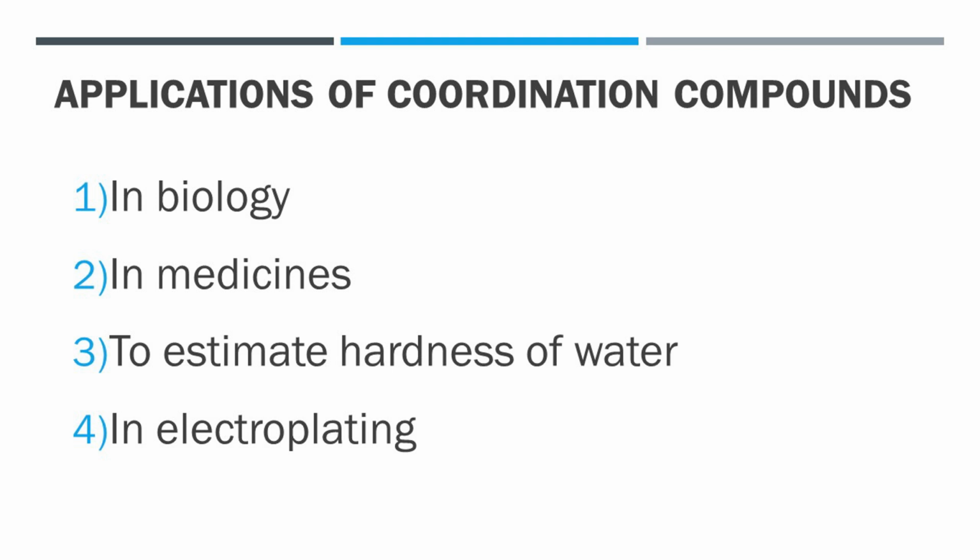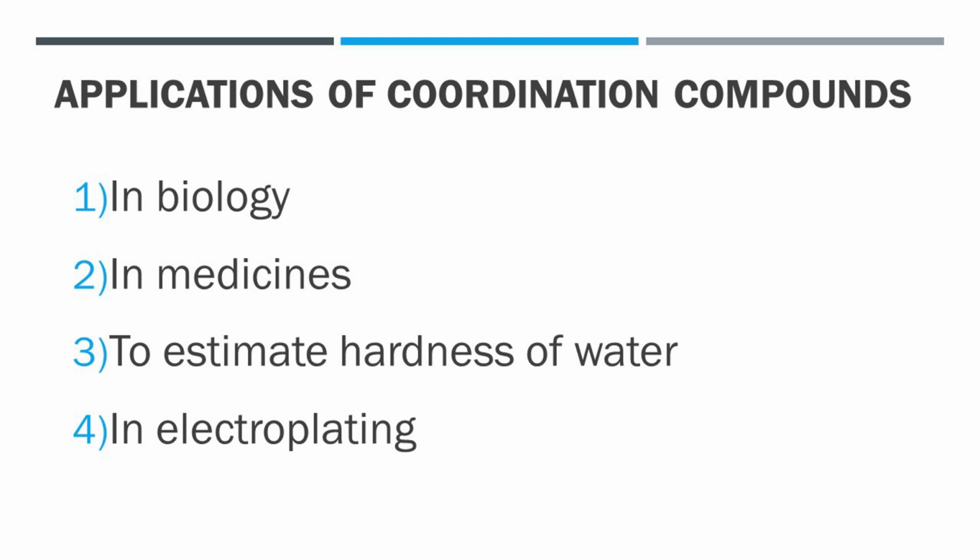Next application is in electroplating. Electroplating is nothing but deposition of metal on another metal. For smooth plating, it is necessary to supply continuously the metal ions in small amounts. When coordination compounds are used, the ligands in the complex keep the metal atoms well separated from each other.